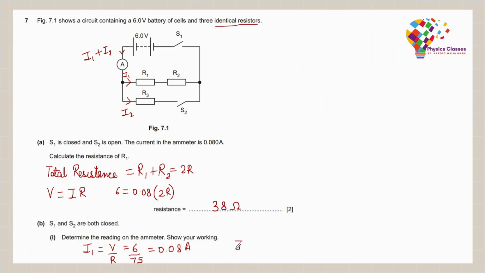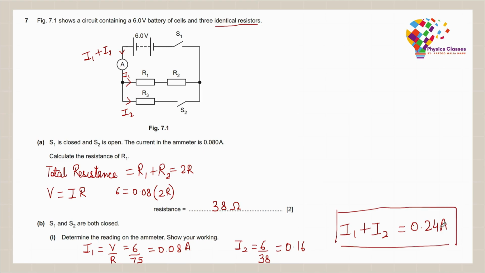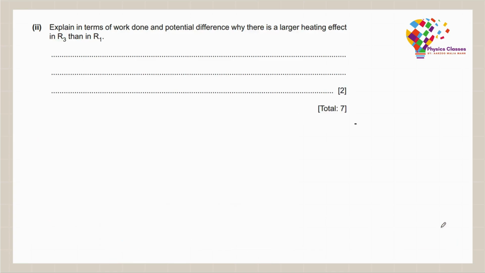Similarly, I can calculate my I2, which would be equal to 6 divided by 38. This comes out to be 0.16. So the total reading across the ammeter would be I1 plus I2, which would be equal to 0.08 plus 0.16. That gives me a total of 0.24 amperes as the reading across the ammeter when both the switches are closed.